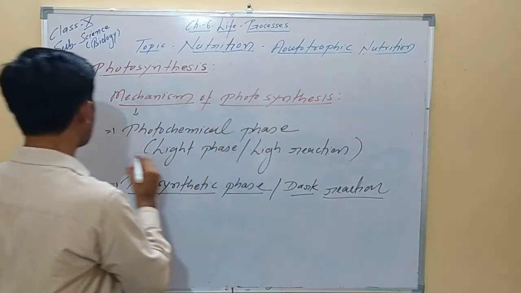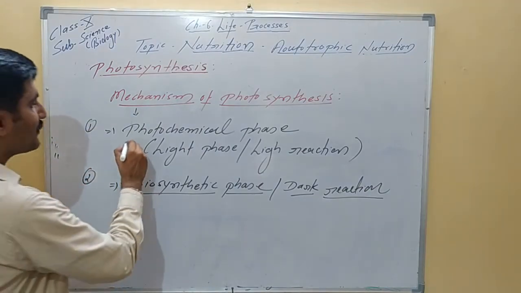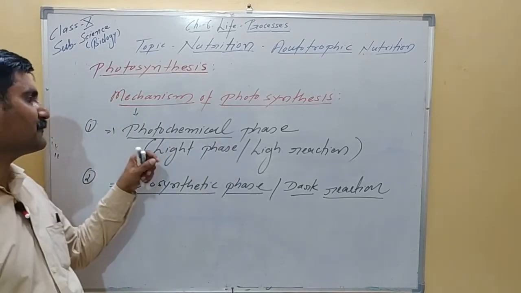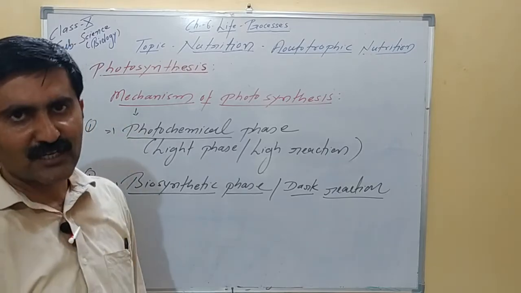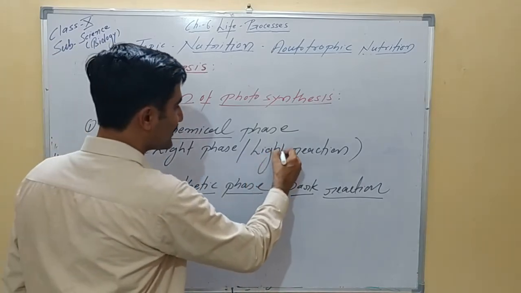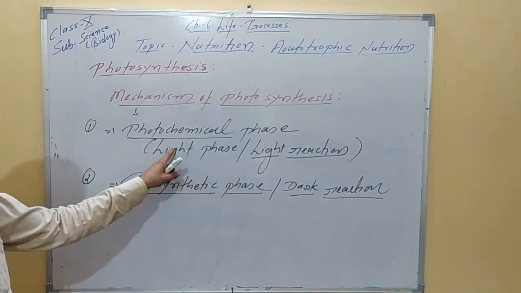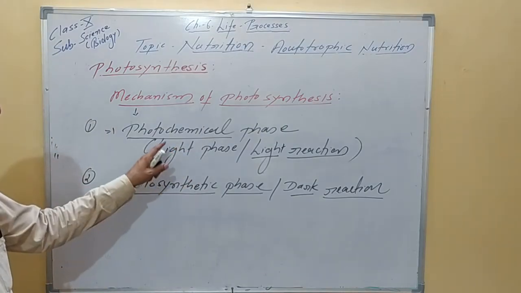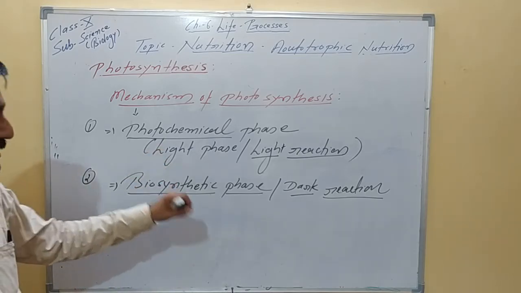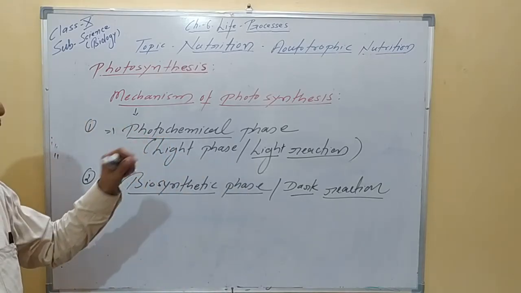You must remember there are two steps, light reaction and dark reaction, or we can say photochemical phase and biosynthetic phase. So as the word itself is self-explanatory, in photochemical, sunlight is used. This takes place in presence of sunlight. That's why it is known as photochemical, or the light reaction. This phase depends on light. It takes place only in presence of light. That's why it is known as the light phase, light reaction, and it involves the sunlight. That's why it is known as the photochemical phase.